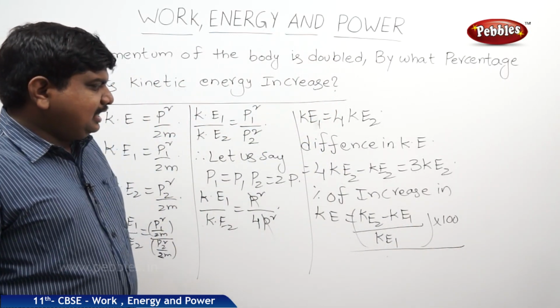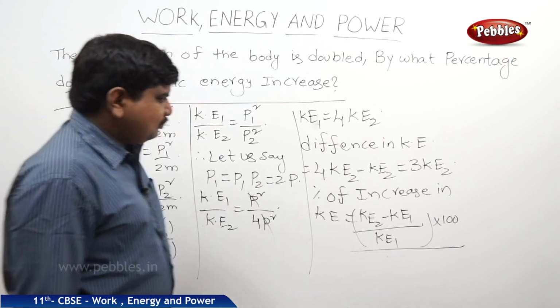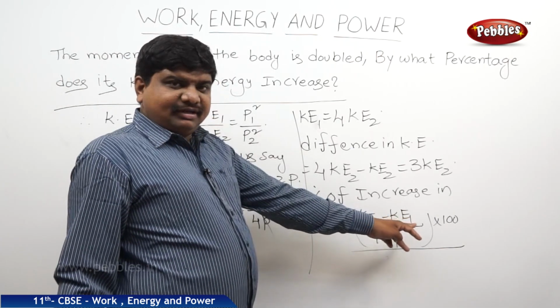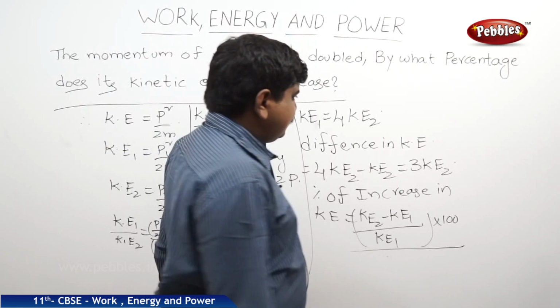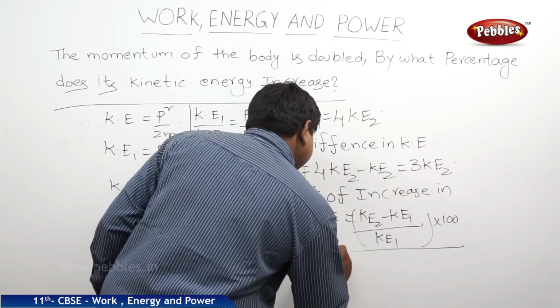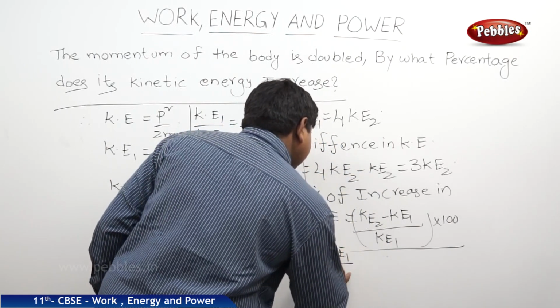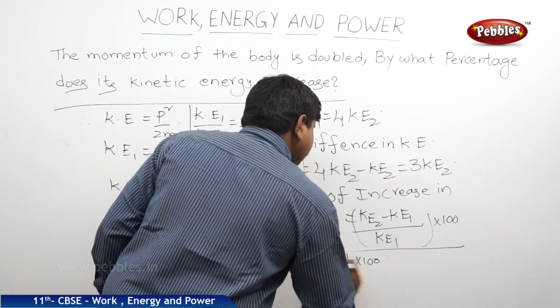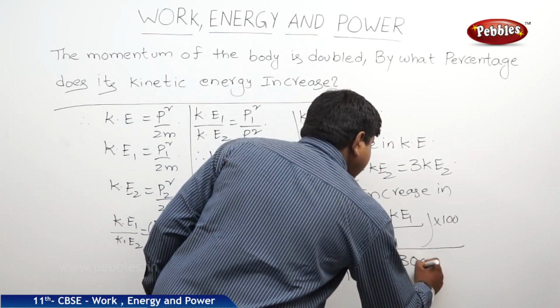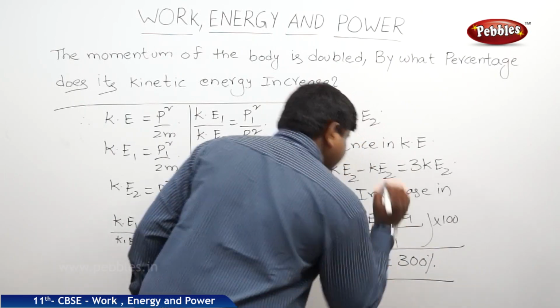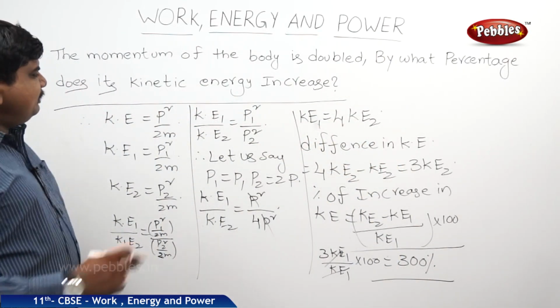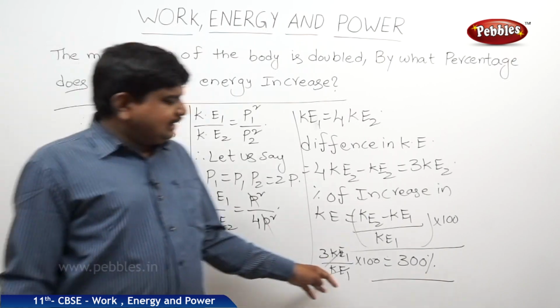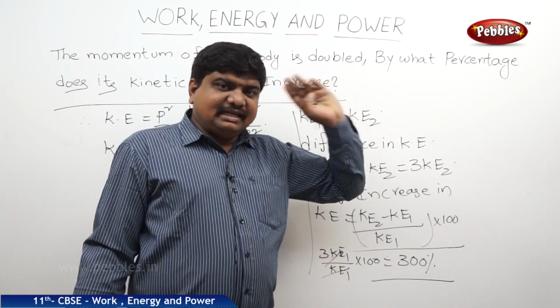So KE2 minus KE1, what we can write is 3 KE1 by KE1 into 100. So it will be 300 percent. So if momentum is doubled, the kinetic energy increases by 300%.